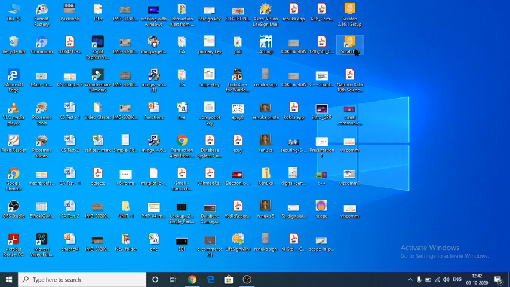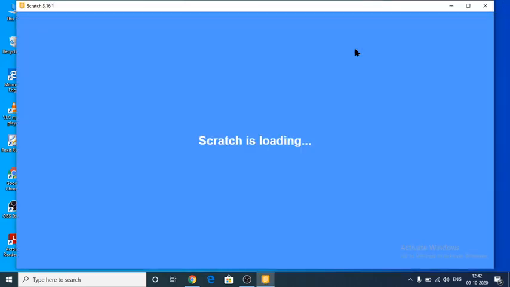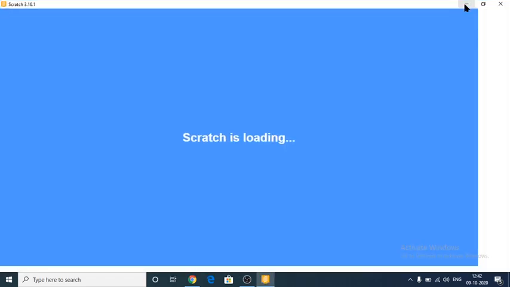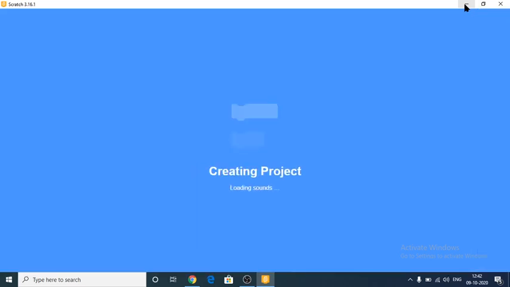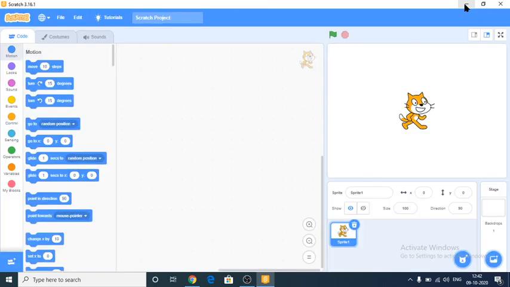After opening the Scratch software, a window will appear on the screen. This is called the Scratch window, and maximize it. Your Scratch is loading, and it was developed by a person at MIT, Massachusetts Institute of Technology. That is one of the most famous and best universities in the world. It was developed at that particular university.